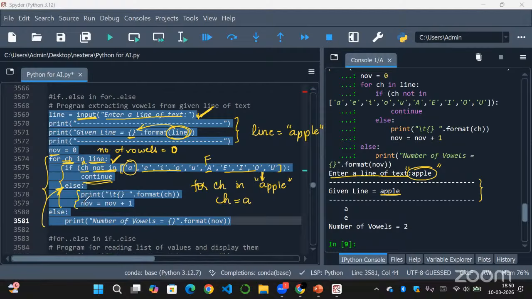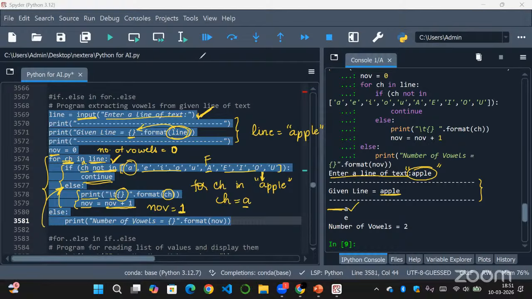After entering the else block, here we have print with a tab space. So we have given a tab space and we are printing the ch value. Firstly ch value is A, right? So A will be printed here. Now as A is a vowel, we will be incrementing the variable we've taken in the beginning. We've taken NOV, the number of vowels we want to count, right? So as A is a vowel, we perform NOV equal to NOV plus 1. Now NOV will become equal to 1. So the number of vowels counted is 1 till now because we got A.